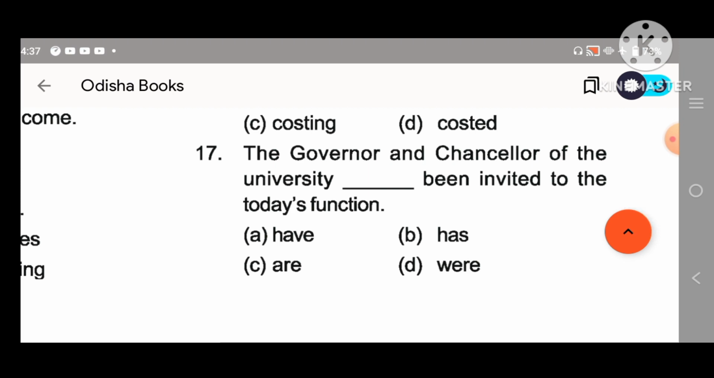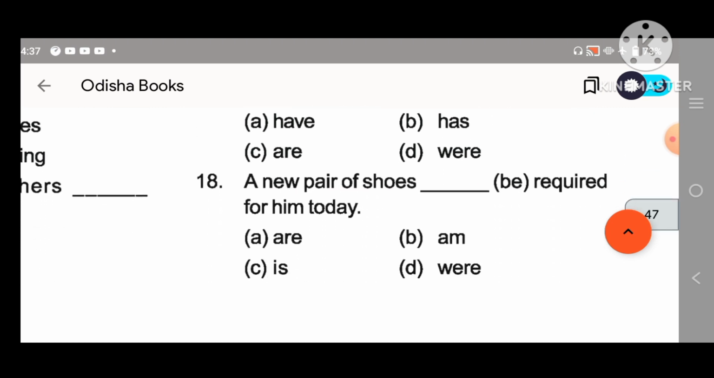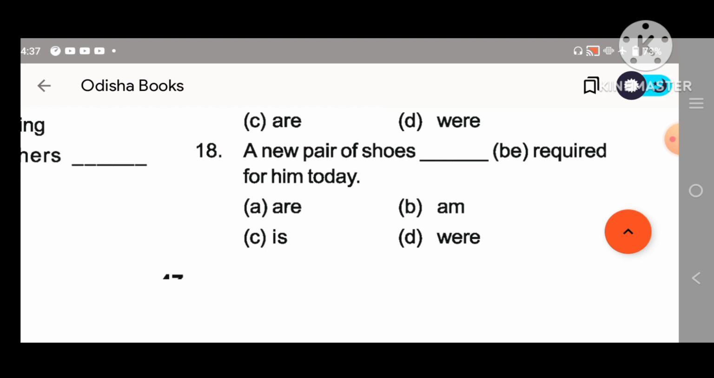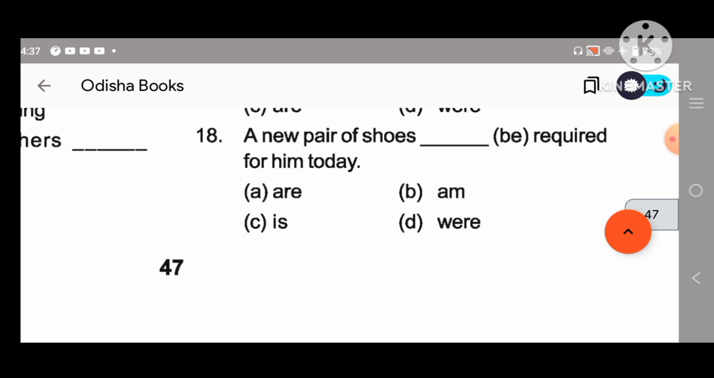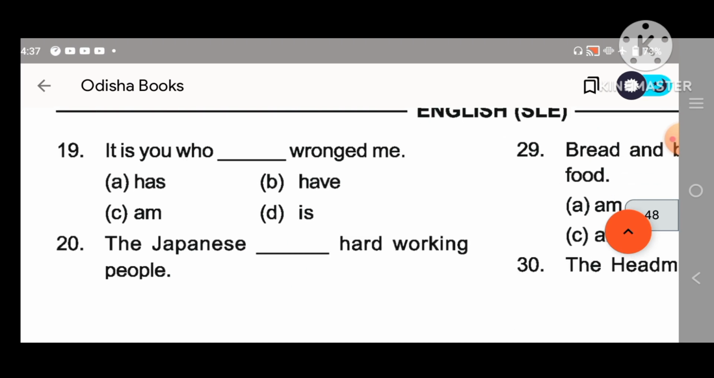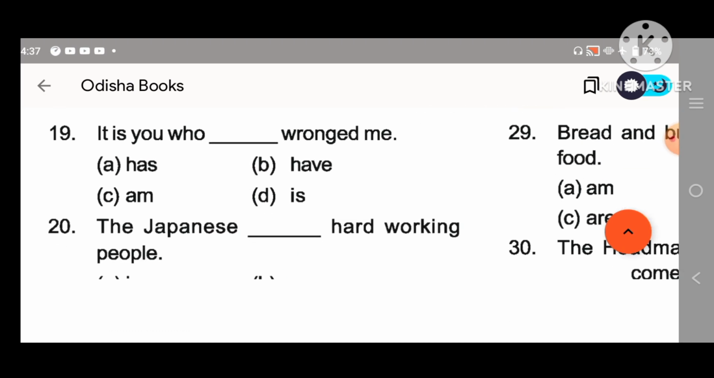So look at this example. What will be the answer? The governor and the chancellor of the university has been invited. A new pair of shoes. A new pair of, I have already explained, if there is a pair of, then we can use the singular noun. So what will be the answer? C, is. 18.